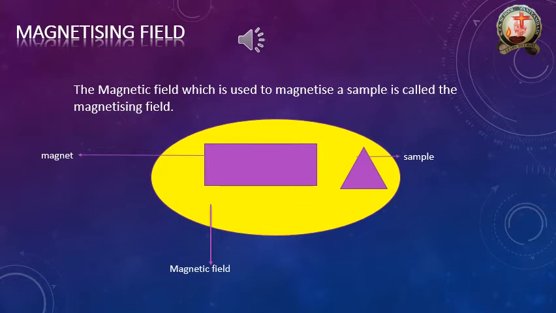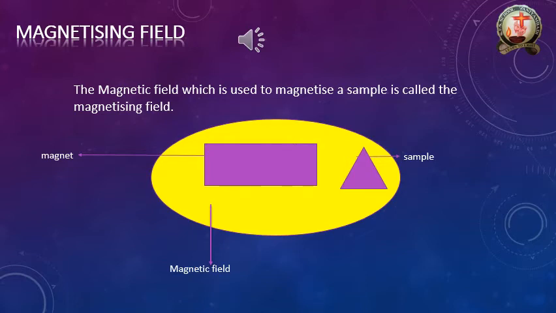From this diagram I will explain this topic. Do you see in the middle that violet color? That is the magnet. We know already that each and every magnet has some amount of magnetic field around this region. That magnetic field is indicated here by the yellow color. So that yellow region is the magnetic field region of the magnet.